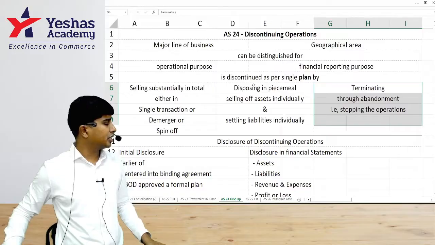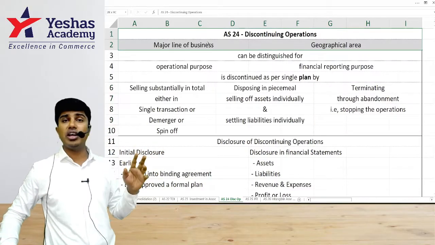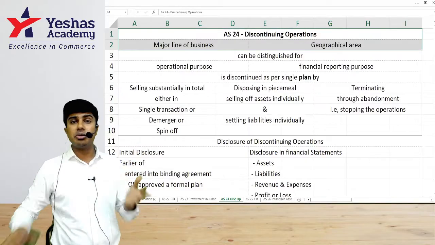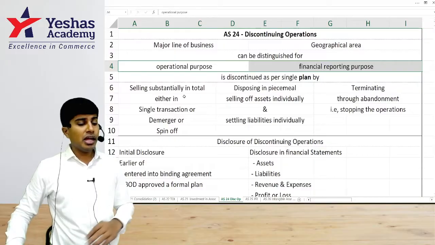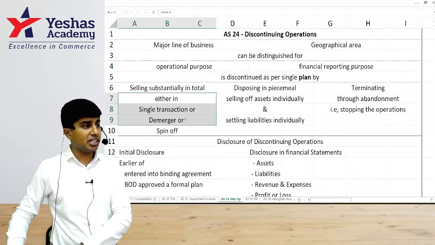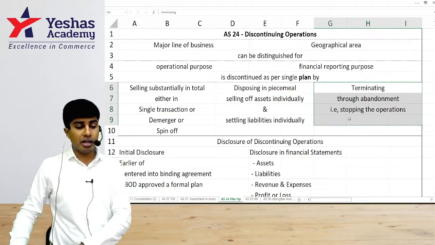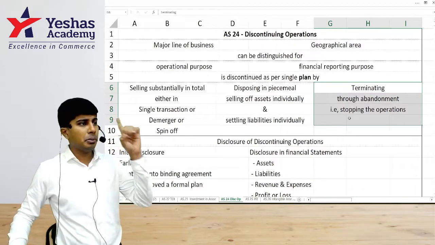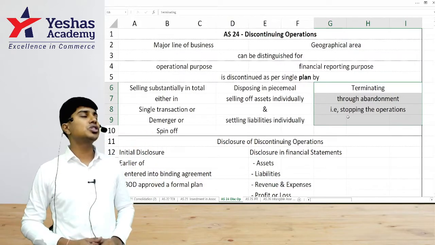So discontinuation can be of a major line of business or a geographical area which can be distinguished based on the operation or for the purpose of financial reporting, and it can be through a single transaction, or it can be through piecemeal, or it can be through abandonment, and this has to be a time based plan. So whenever this is based on a plan and they decide this, they need to disclose this.